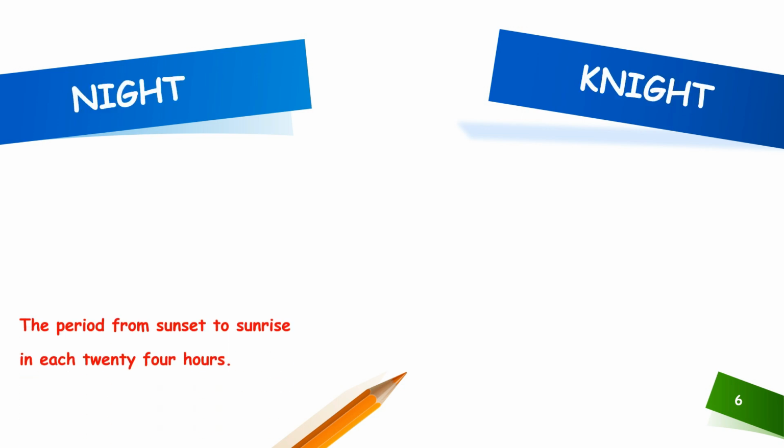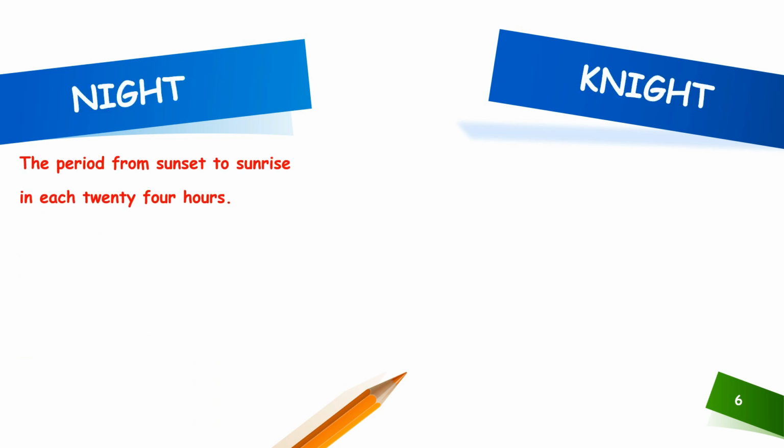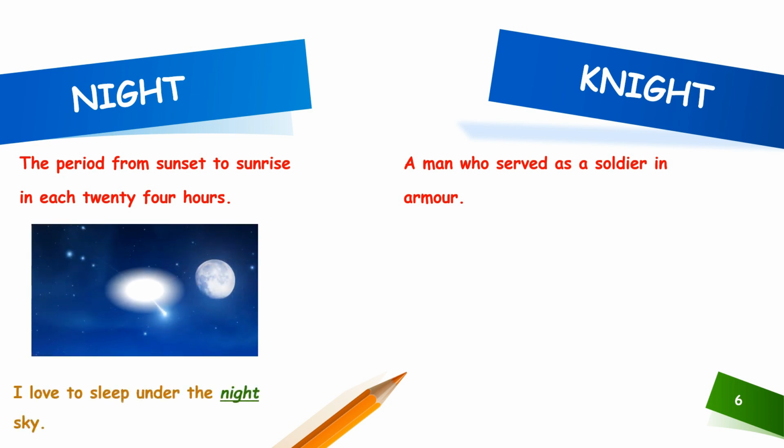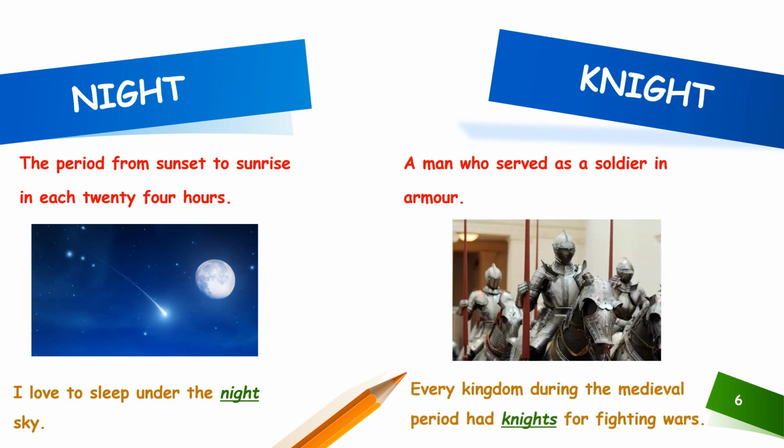The sixth set of homophones for discussion is night and knight. Night is the period from sunset to sunrise in each 24 hours, and knight is a man who served as a soldier in armor. Now, let us see how to use this homophone in a sentence. I loved to sleep under the night sky, and every kingdom during the medieval period had knights for fighting wars.